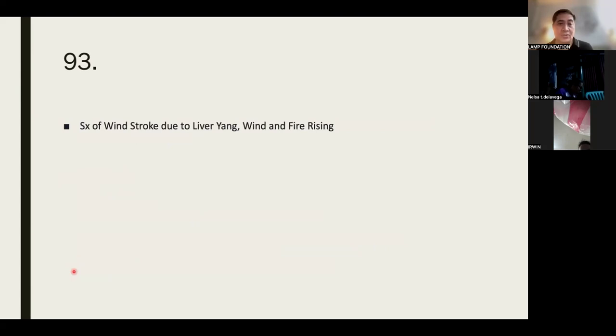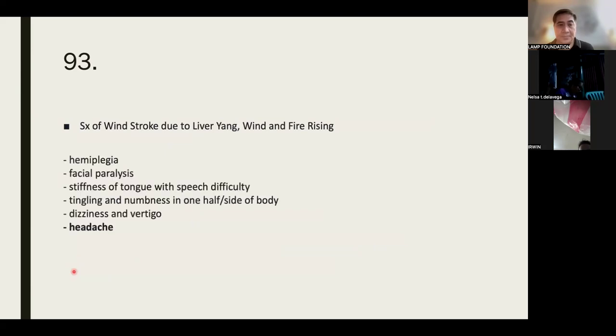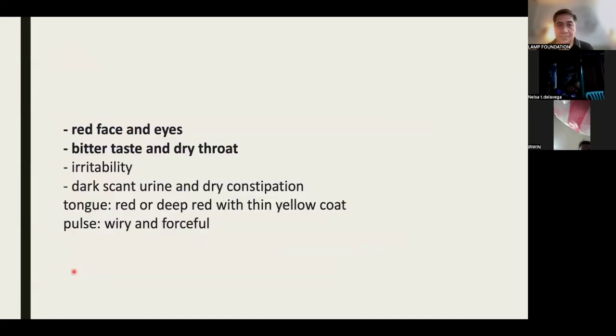Symptoms of wind stroke due to liver yang, wind and fire rising: hemiplegia, facial paralysis, stiffness of tongue with speech difficulty, tingling and numbness in one half or side of body, dizziness and vertigo, headache, red face and eyes, bitter taste and dry throat, irritability, dark scant urine, and dry constipation.